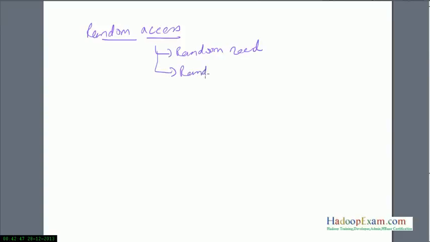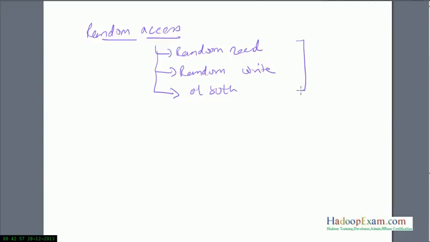Now fundamentally, HBase is a platform for retrieving data with random access. Whenever you need random read, random write, or both on a distributed platform.